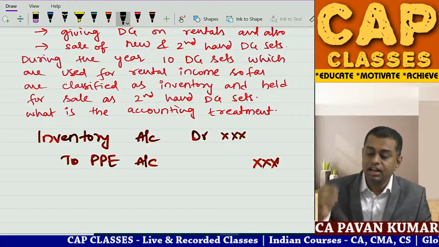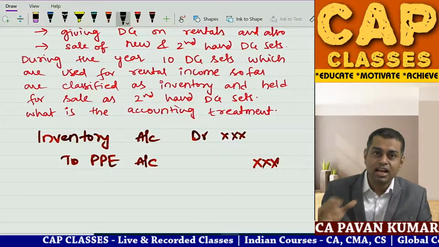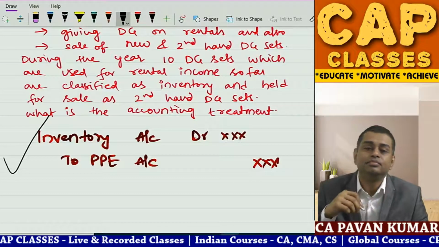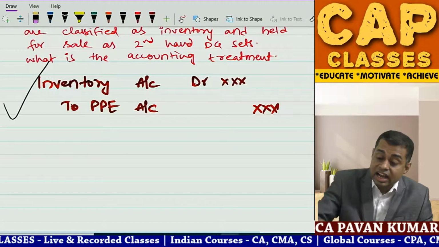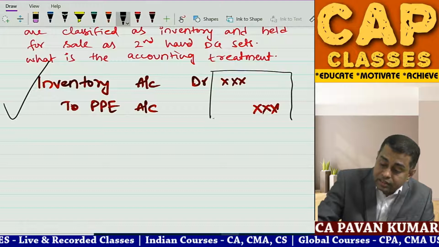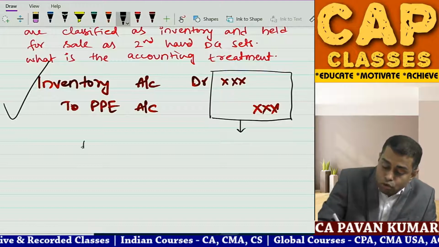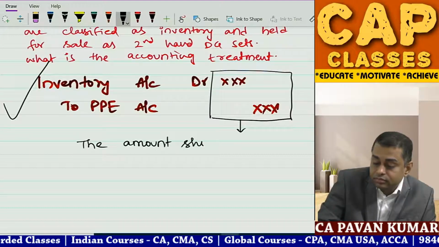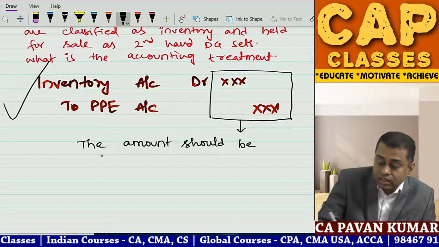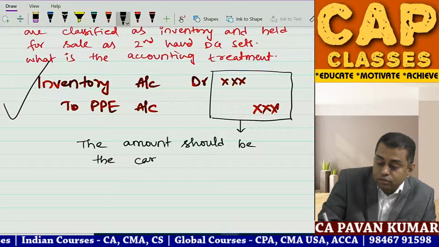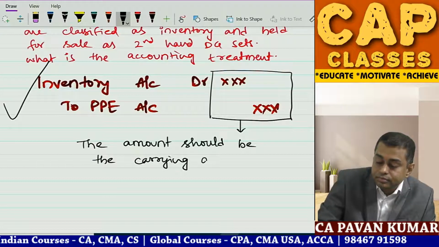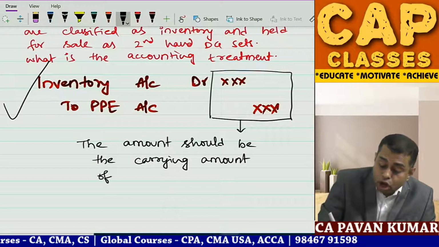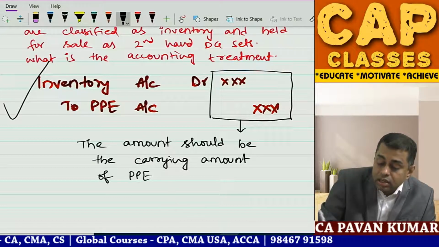This journal entry is correct. And the amount should be the carrying amount of PPE in the books of the company.